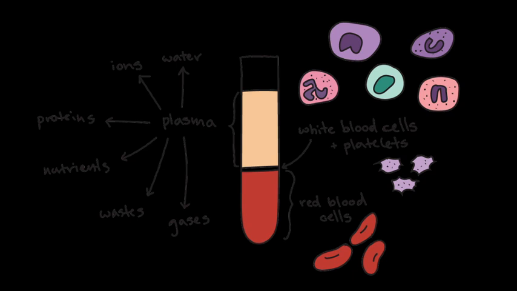RBCs are circular in shape. Red blood cells do not have nuclei, which is why they die quickly and do not live very long. Each red blood cell lives for about 4 months. One reason for the short life of red blood cells is that they do not have nuclei. It is estimated that about 3 million red blood cells of human blood die every day, but 4 times that number are made in the bone marrow every day.